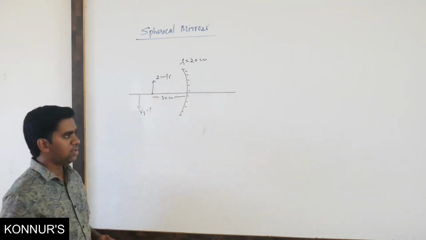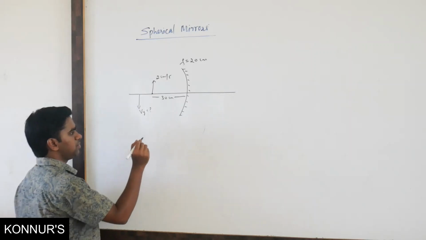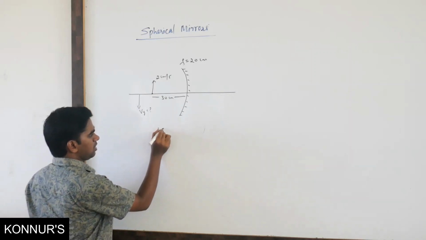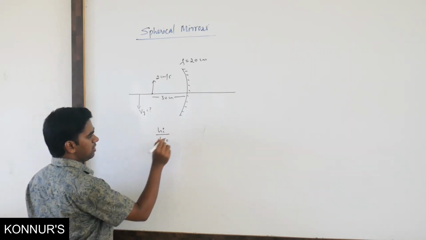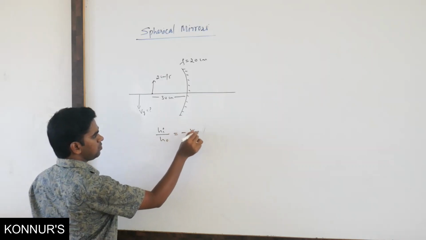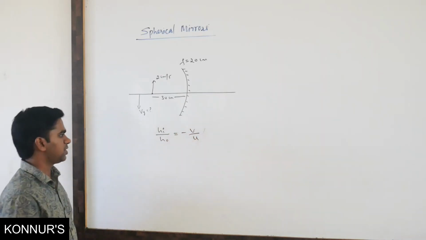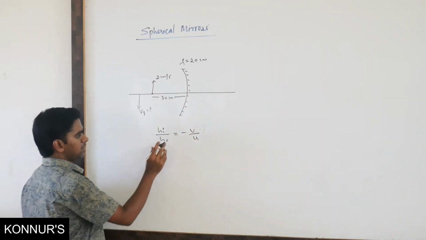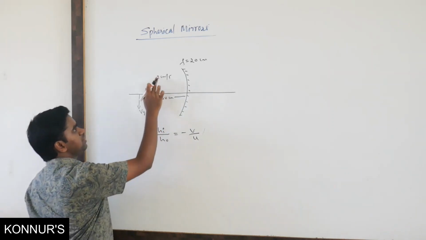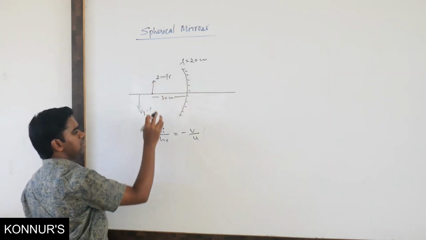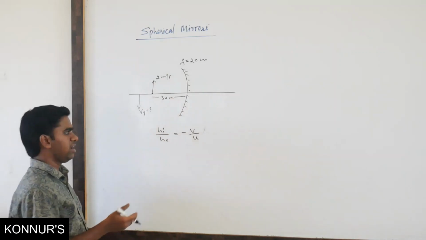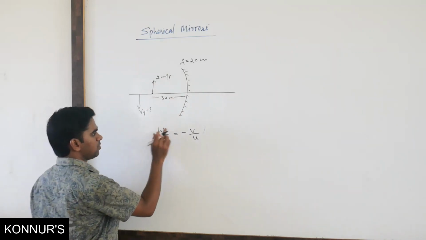So we use a different formula. We know that magnification is height of image divided by height of object equals minus v by u for mirrors. Now h is changing. It is moving vertically, so for total time h is changing, not for an instant.